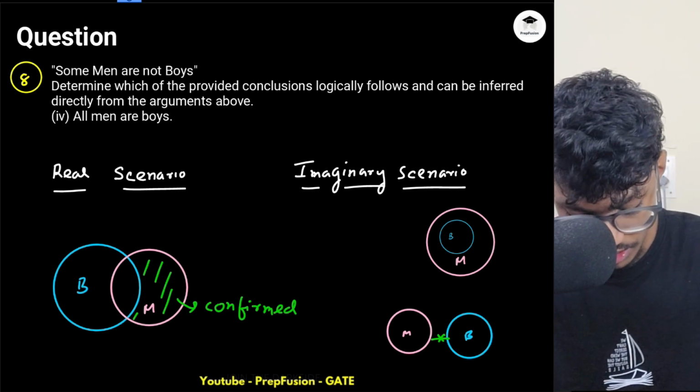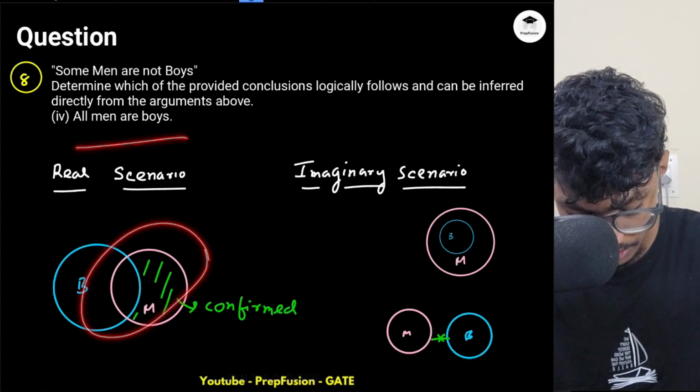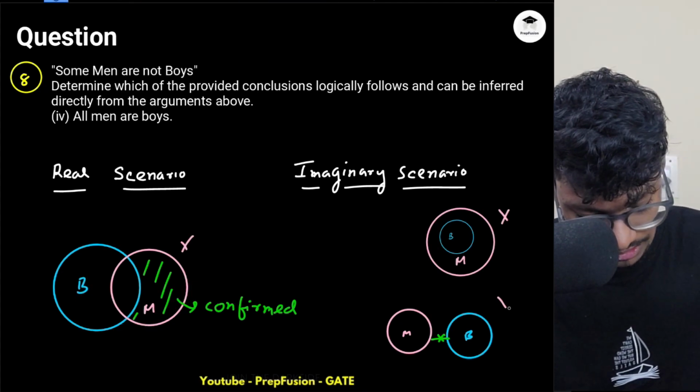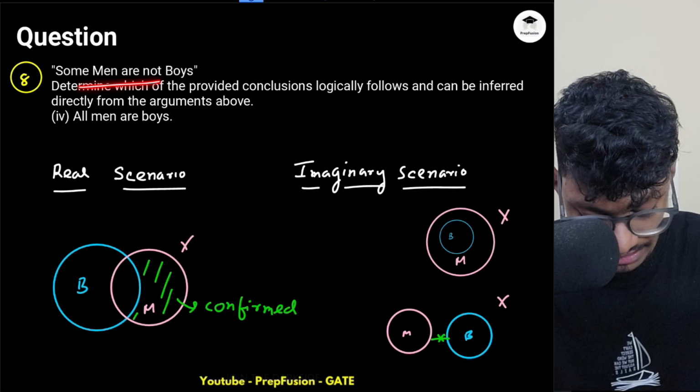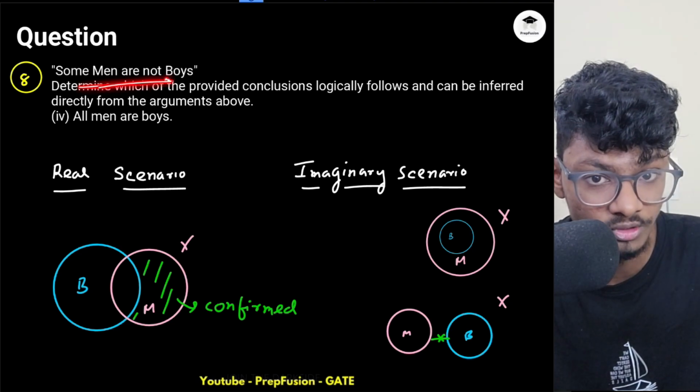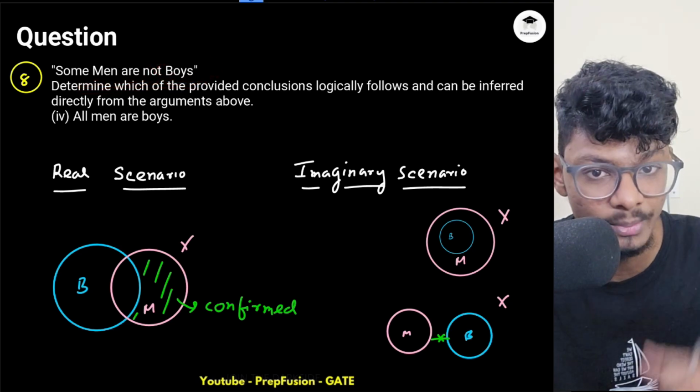How? Why? Because here all men are boys. It is not falling here. Why? Because, like in the statement itself, there has to be some uncommon region that is not included in boys. It is inbuilt in the question, right?